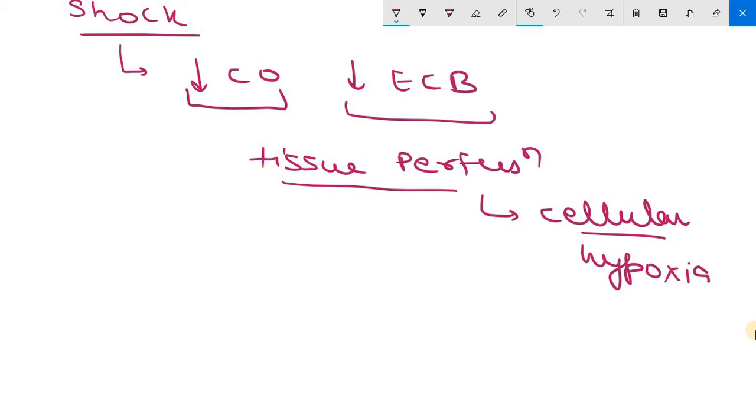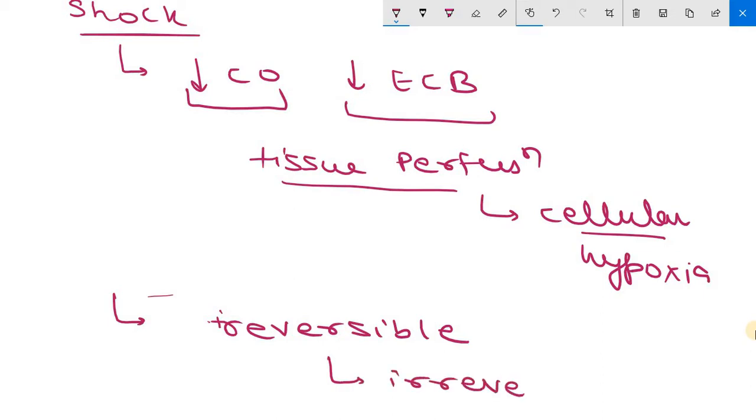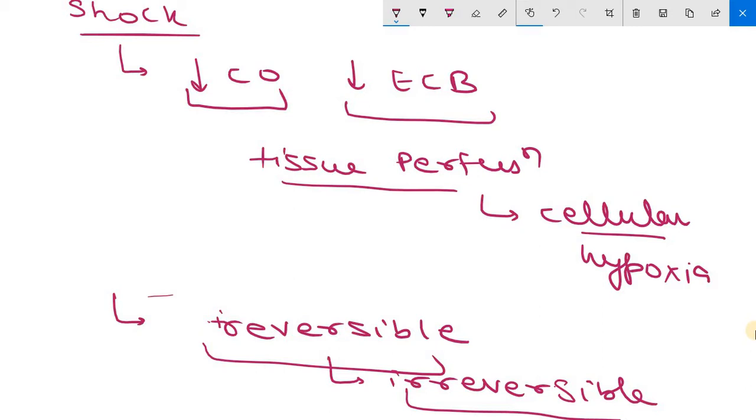Clear? Now, at the initial stages the cellular injury is reversible. However, prolonged shock eventually leads to an irreversible condition. So initially the shock is reversible, but after a long time it converts into an irreversible state. Clear? Now, shock may complicate severe hemorrhage, extensive trauma or burns, myocardial infarction, pulmonary embolism, like this.